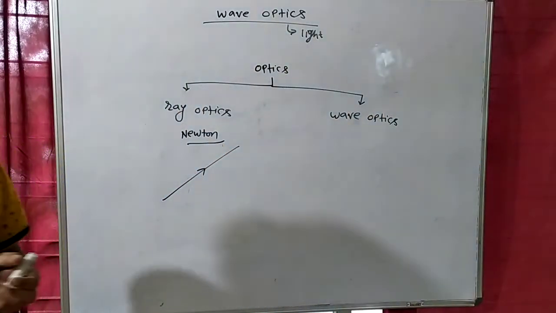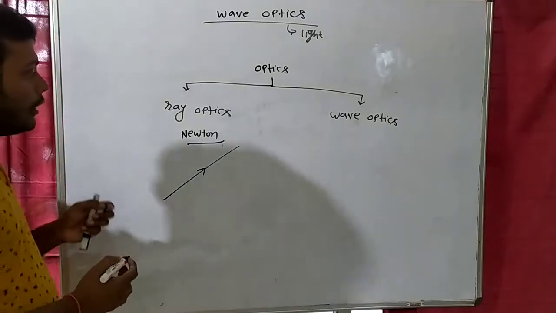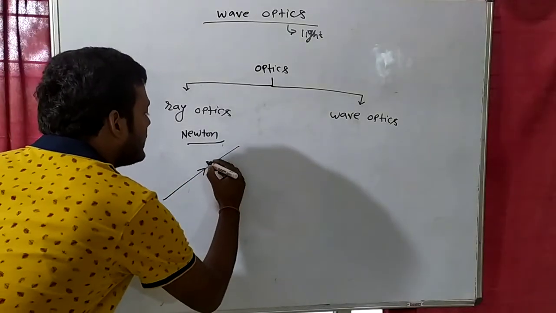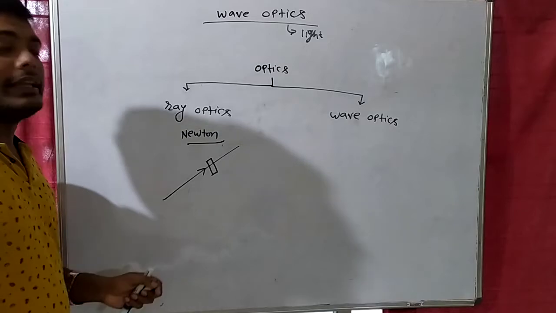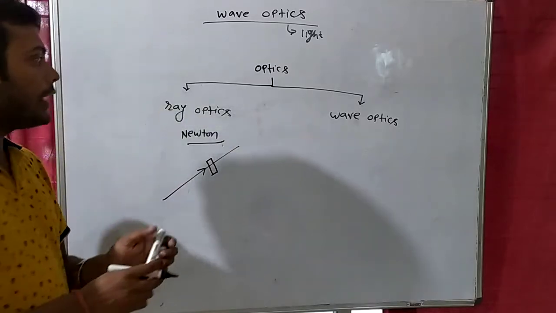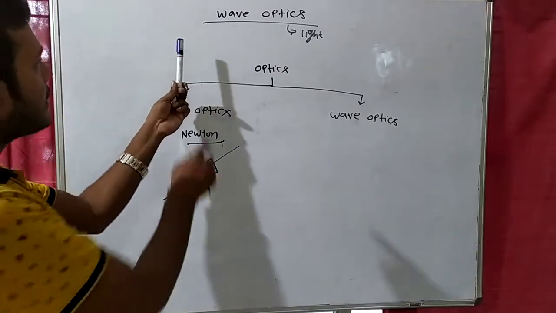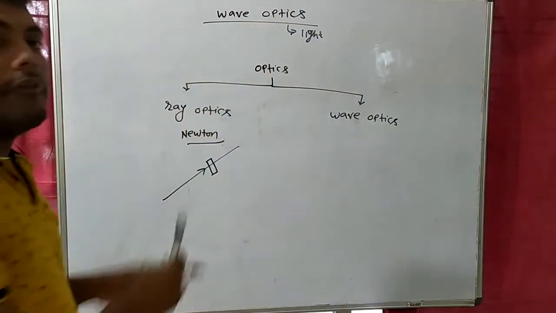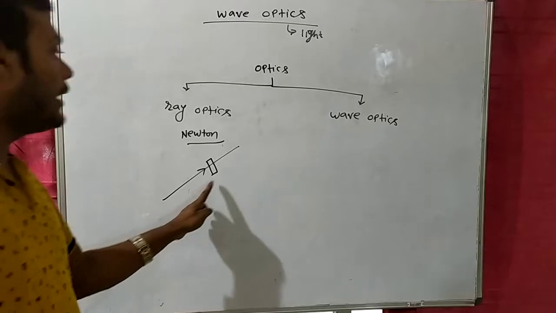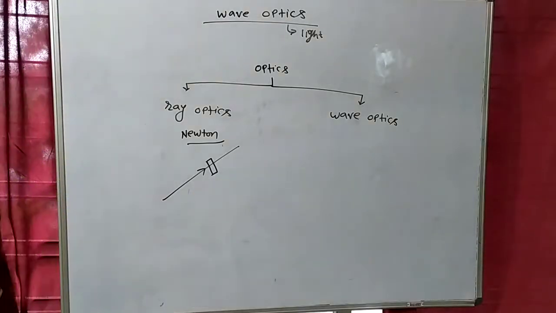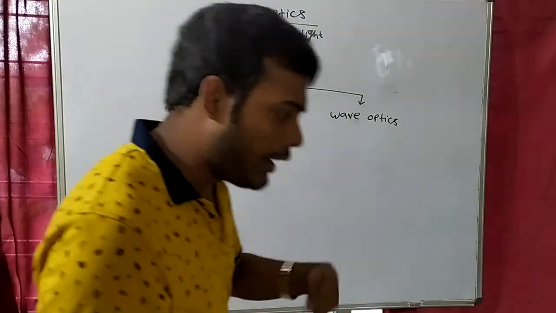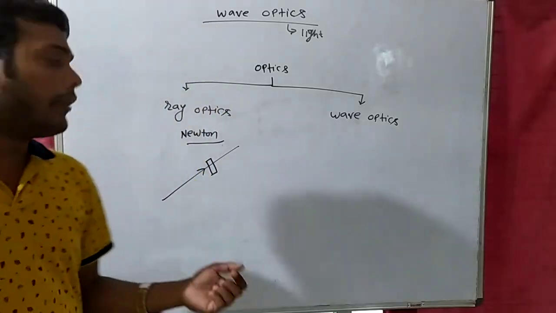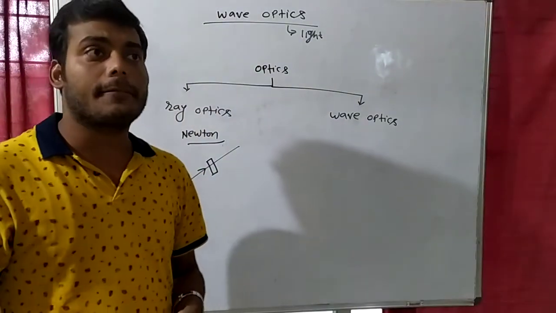And he said that if you place any object in the path of light, then it will cast its own shadow. For example, suppose this is an object, so this is casting its shadow. Since light is traveling in a ray, it is casting a shadow. And when you were in class 4th, 5th, we studied it like this.